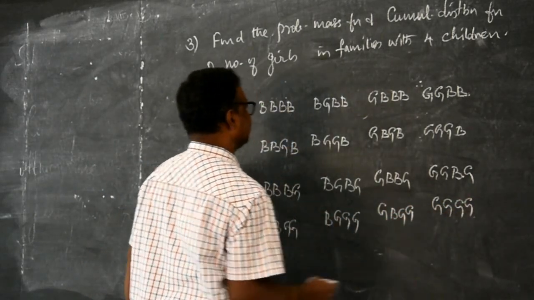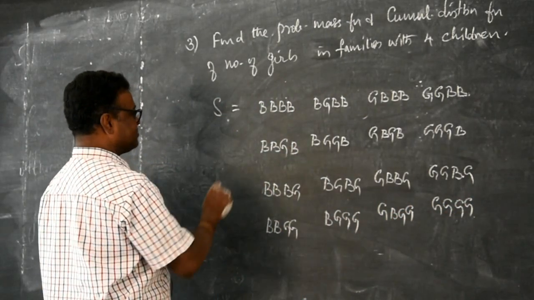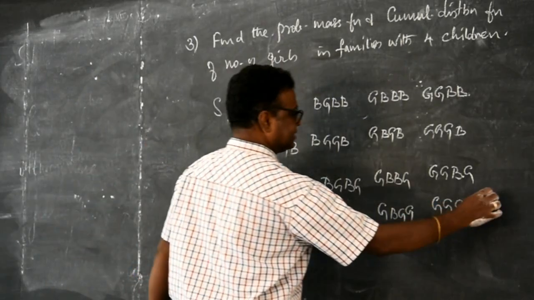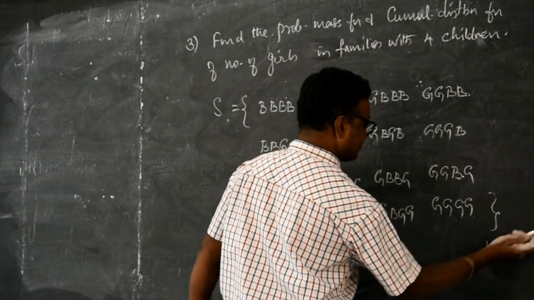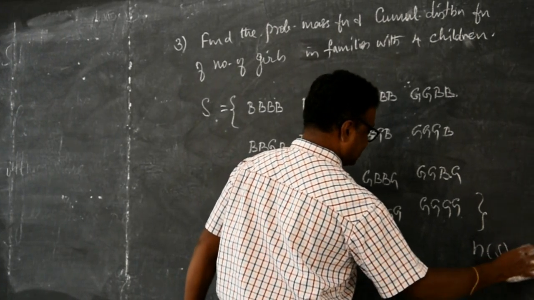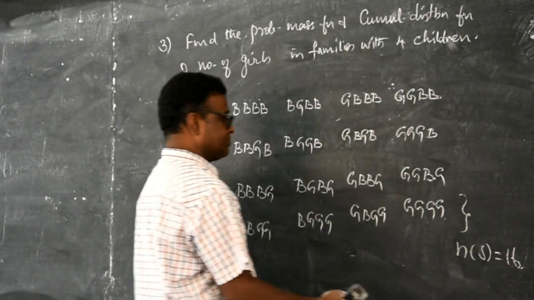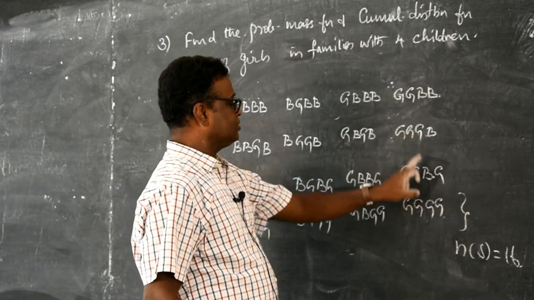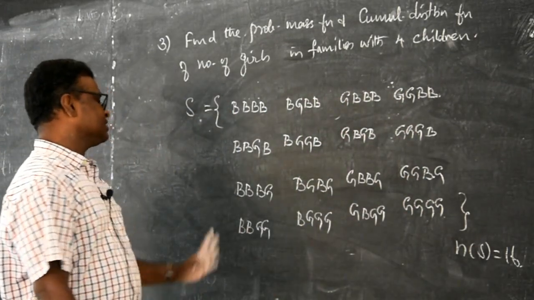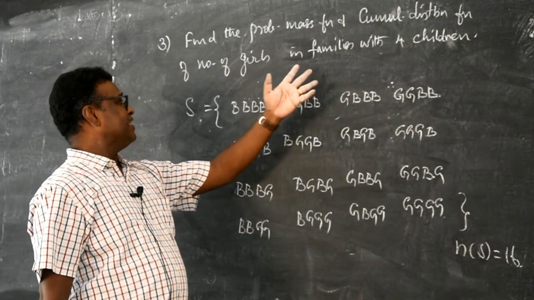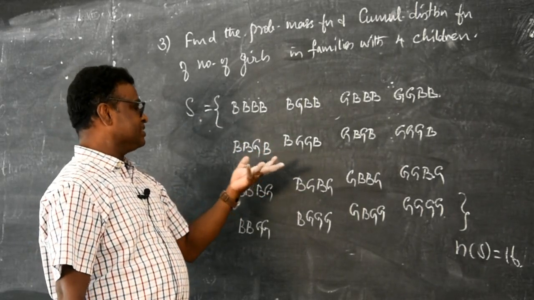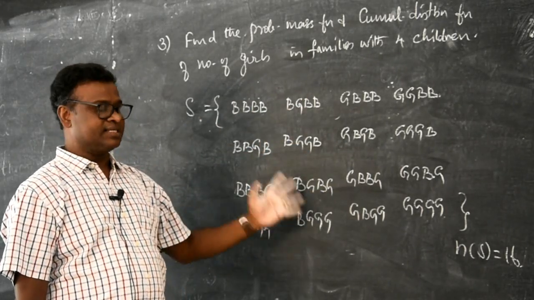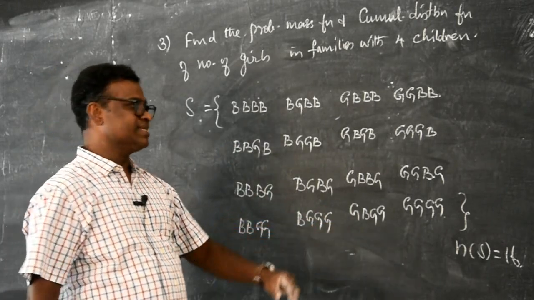Now see, this is your sample space and N of S is 16. So, these are the total number of outcomes, 1, 2, 3, 4, 1, 2, 3, 4. This is because they gave families with 4 children and boy and girl are having equal presence. So this sample space has 16 outcomes.